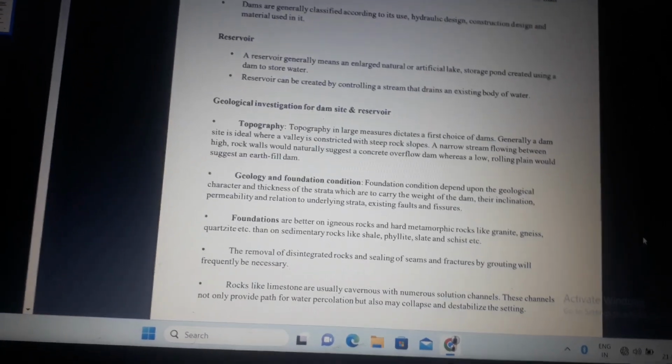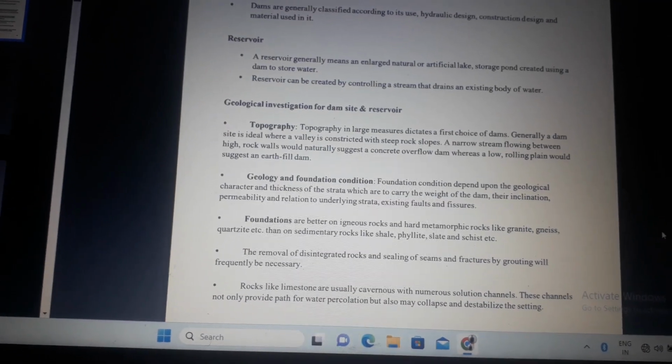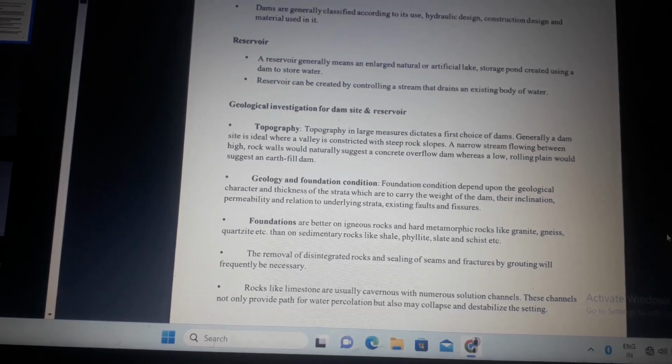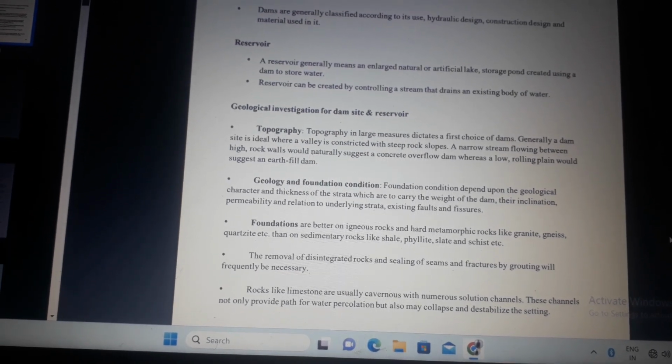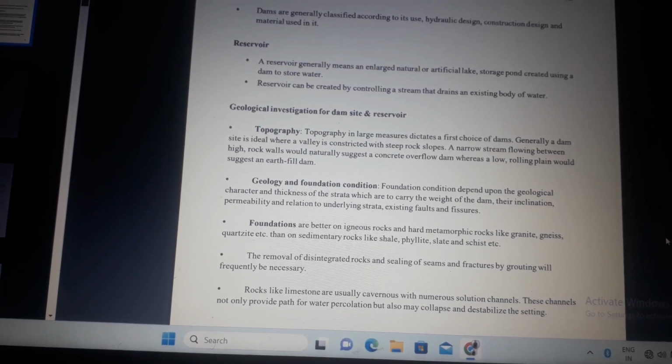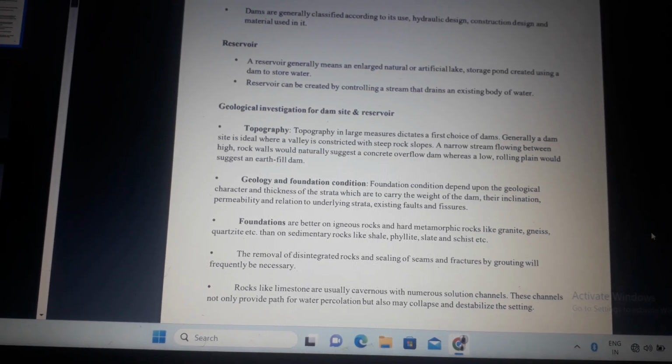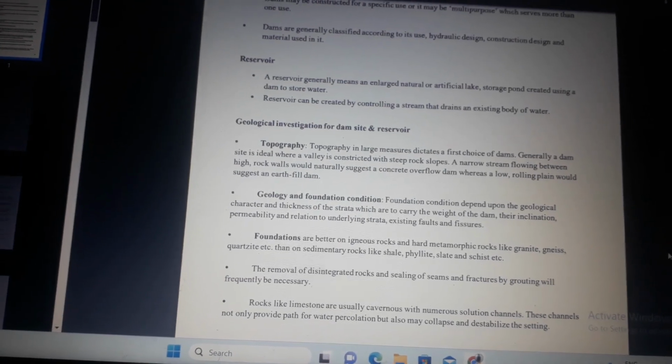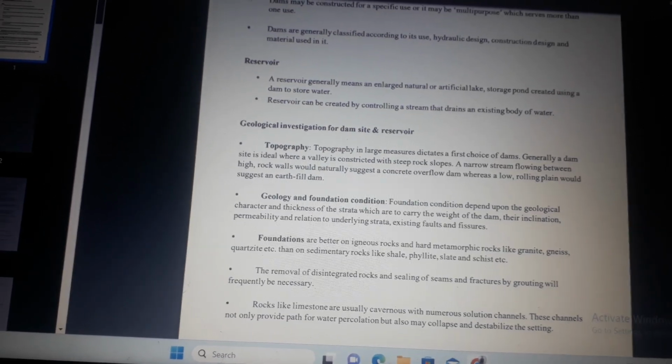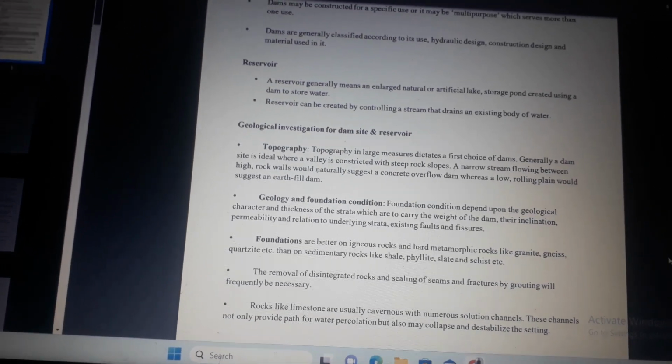Geological investigation for dam site and reservoir topography. Topography in large measure dictates the first choice of dams. Generally, a dam site is ideal where a valley is constricted with steep rock slopes. Geology and foundation condition. Foundation condition depends upon the geological character and thickness of the strata, which are to carry the weight of the dam, their inclination, permeability, and relation to underlying strata, existing faults and features.